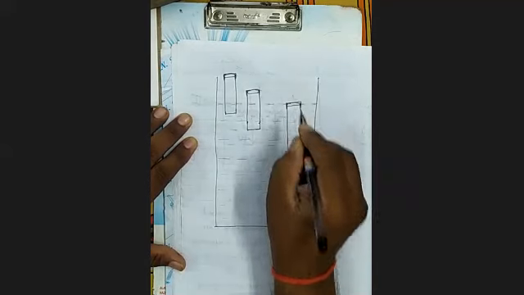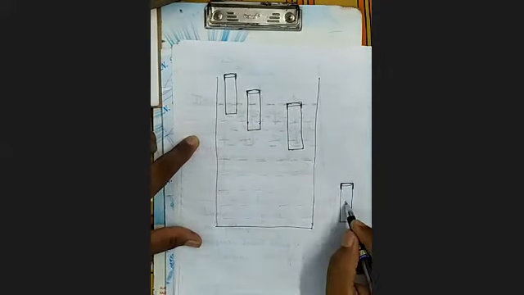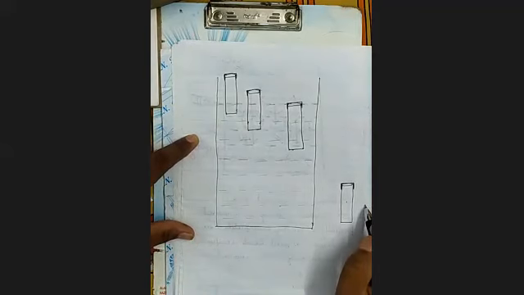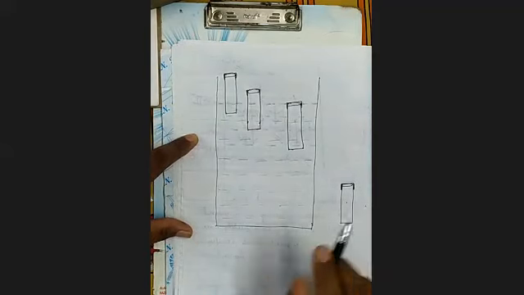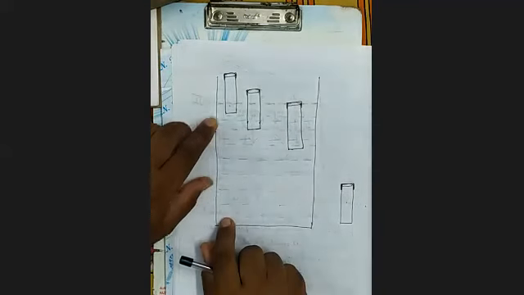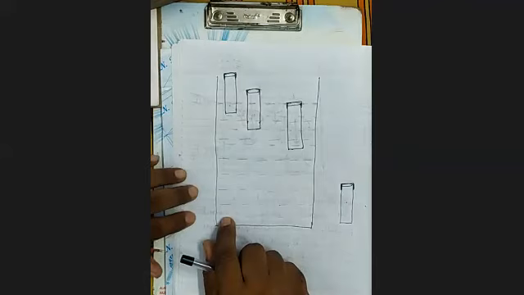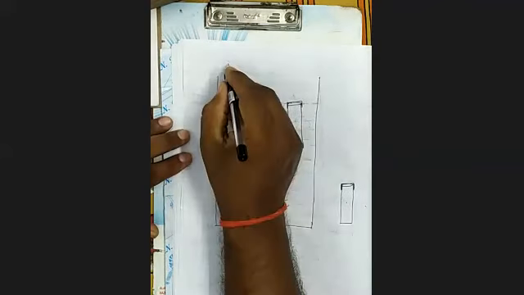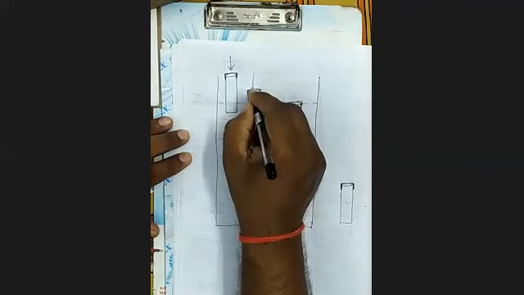Now see here, this is an empty plastic container. In order to keep the container in this position, you have to apply some force in downward direction.